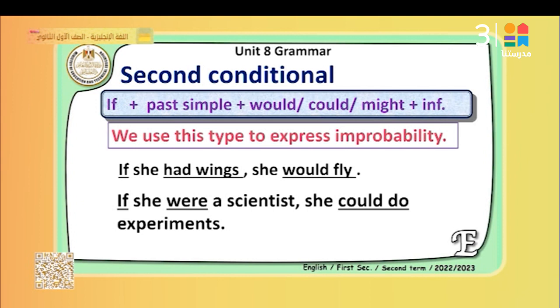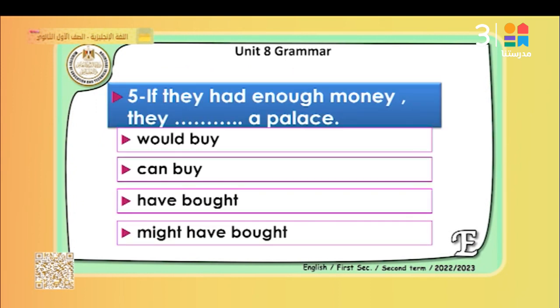When I say if I were tall, I would play basketball, it means I am not tall and I cannot play basketball. So the second conditional, the structure is past, but it expresses the present. So here it expresses improbability, something unlikely to happen.